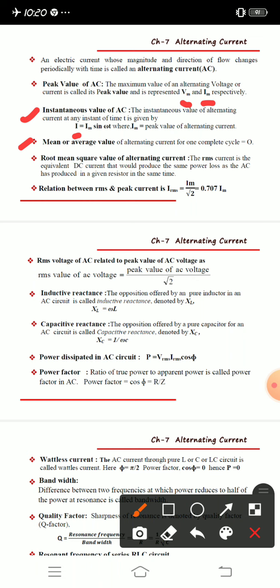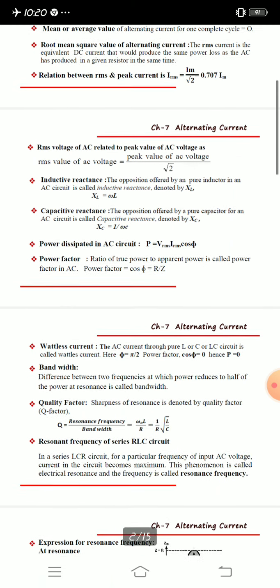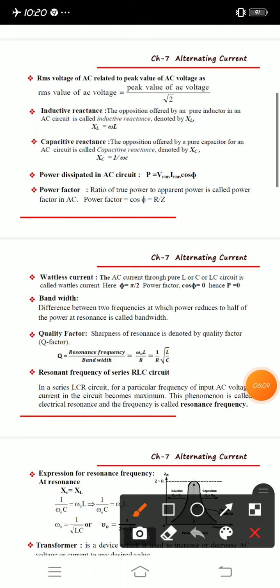Okay, next the relation between RMS value and peak value is given like this: I RMS is equal to Im divided by root 2. Next is RMS voltage. The RMS value of AC voltage is the peak value of AC voltage divided by root 2. We have written it already.